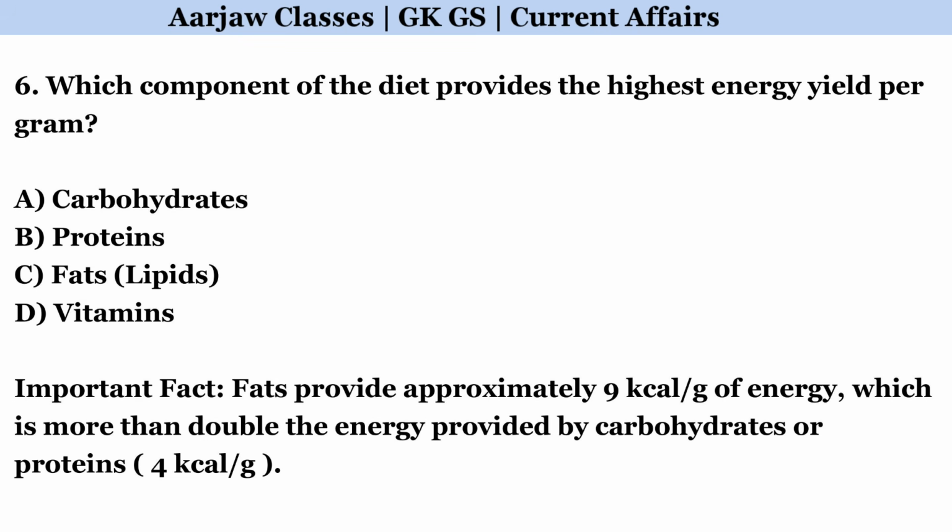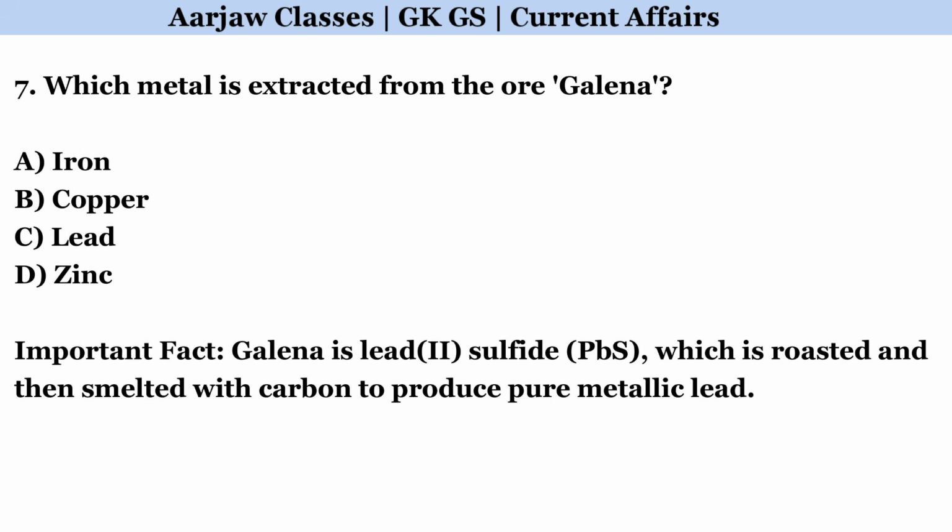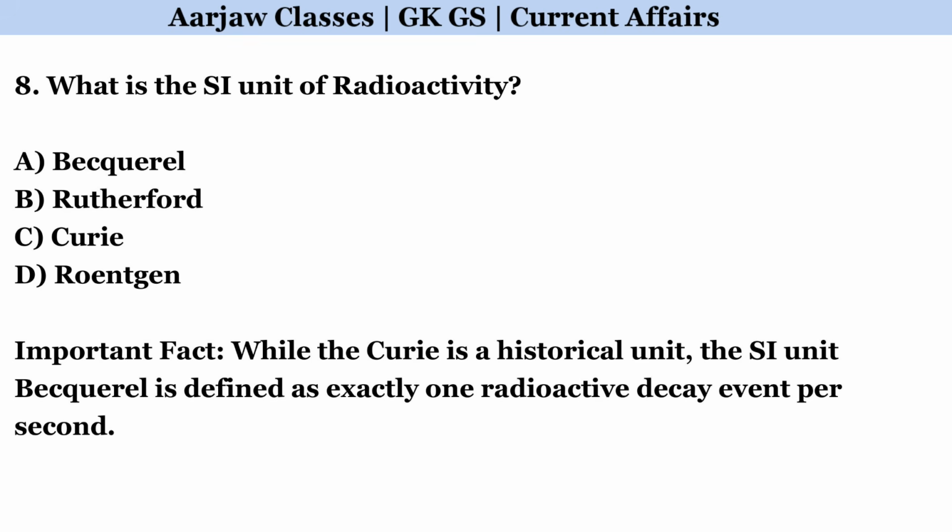Which component of the diet provides the highest energy yield per gram? Correct option is C. Fats. Which metal is extracted from the ore galena? Correct option is C. Lead. What is the SI unit of radioactivity? Correct option is A. Becquerel.